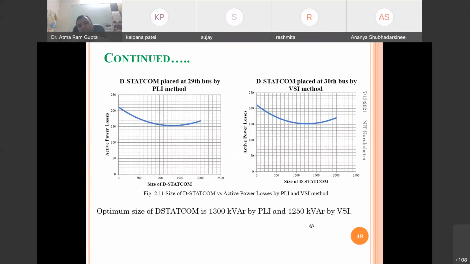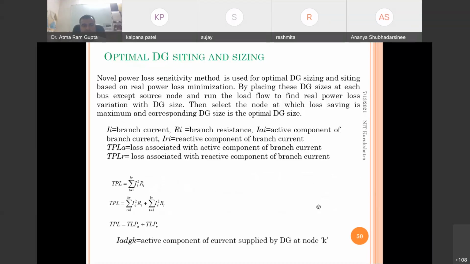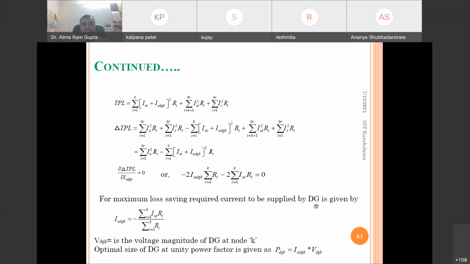So here we can see that 1250 kVAR means the rating is less, which means the cost will be less. So it is better to allocate on the 30th bus instead of the 29th bus. In this way we can calculate the DG size.